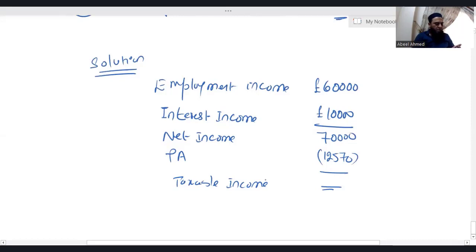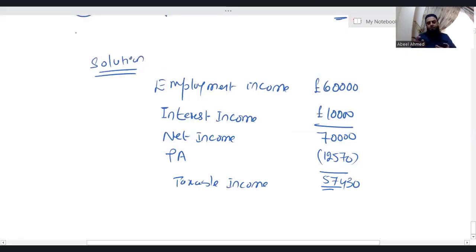So 70,000 minus 12,570, I'm getting taxable income of 57,430. This individual is having taxable income of 57,430.